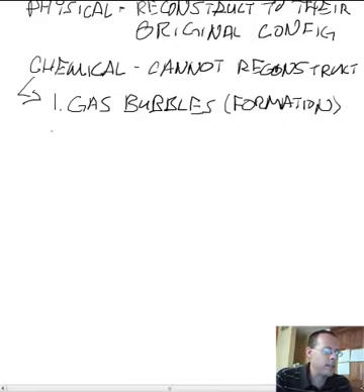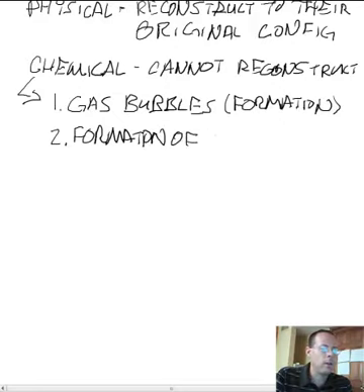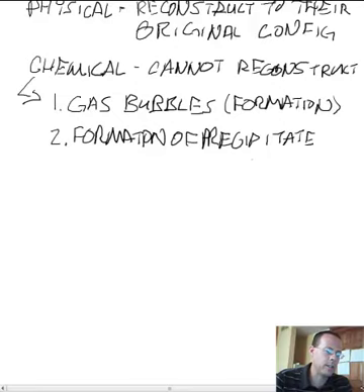The second thing, so we have gas formation. We're also going to have formation of precipitate. You'll see this in a lab we're going to do in the next day or so. A precipitate is when we have 2 liquids, they're going to be solutions, so there's something dissolved in those liquids. And we mix them together, and whatever's in those 2 liquids actually makes a solid when we mix them.